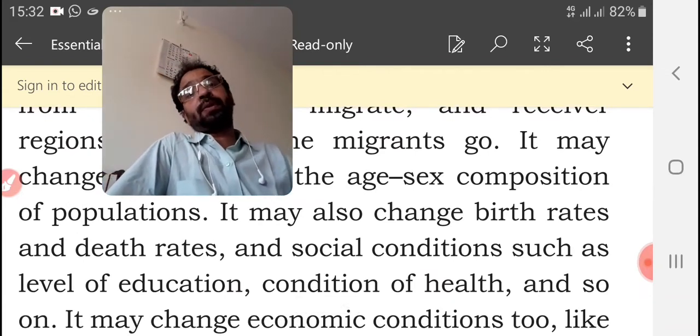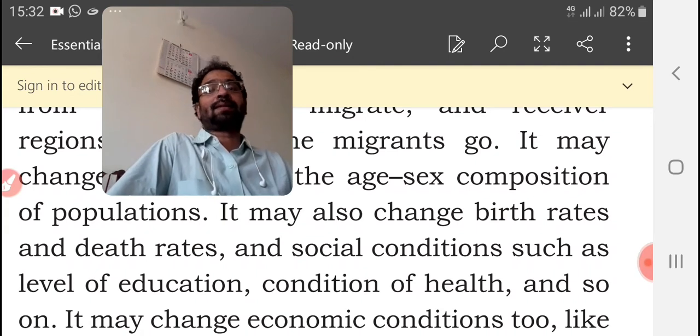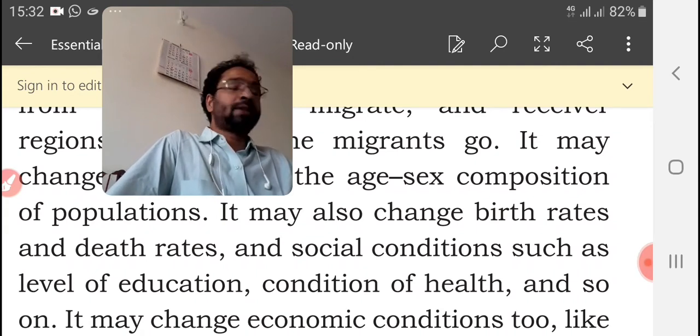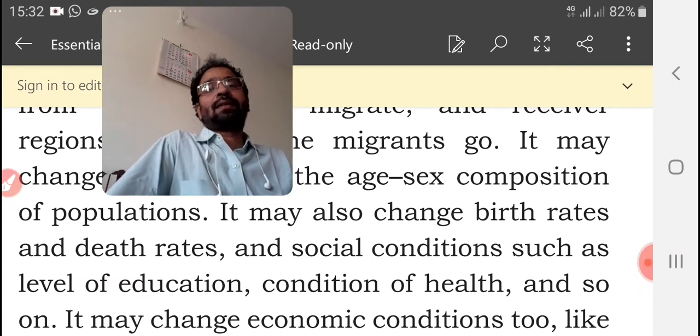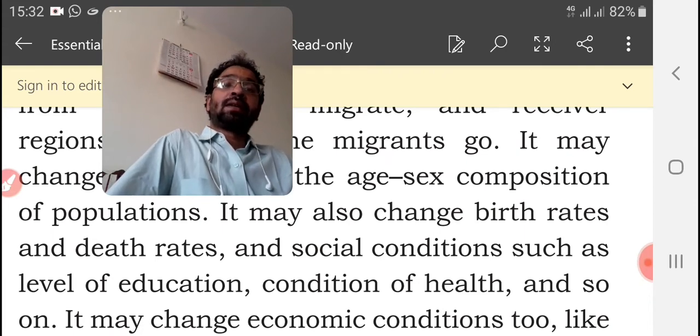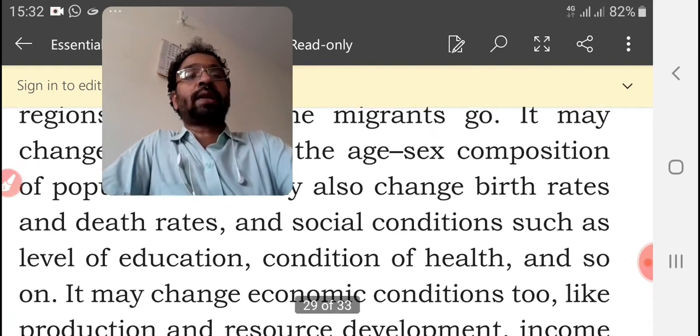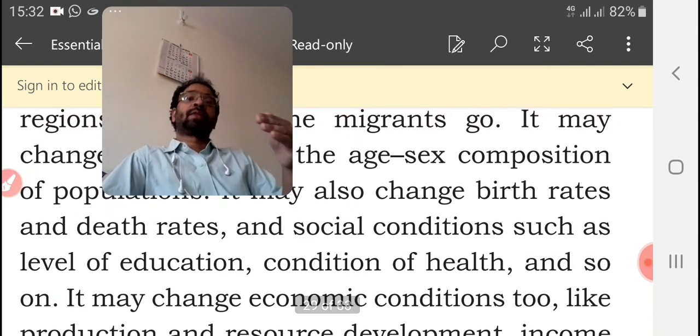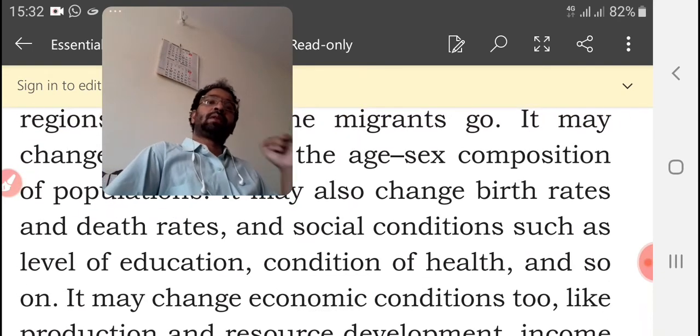So the dependent people's number will increase in donor regions, and working people's number will reduce. And for sex, the female number will increase in donor regions, and the male number will be reduced.